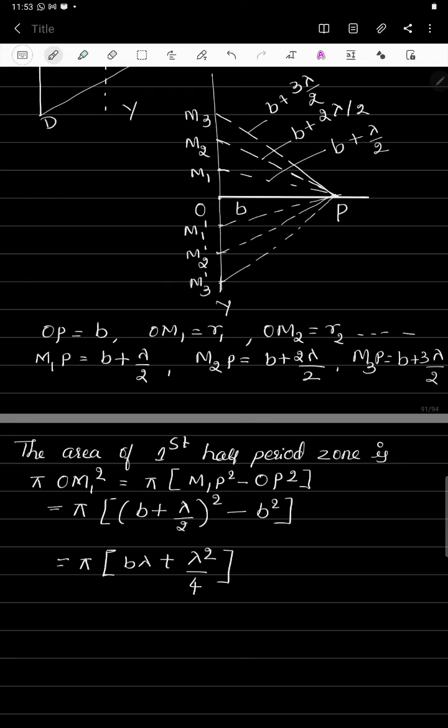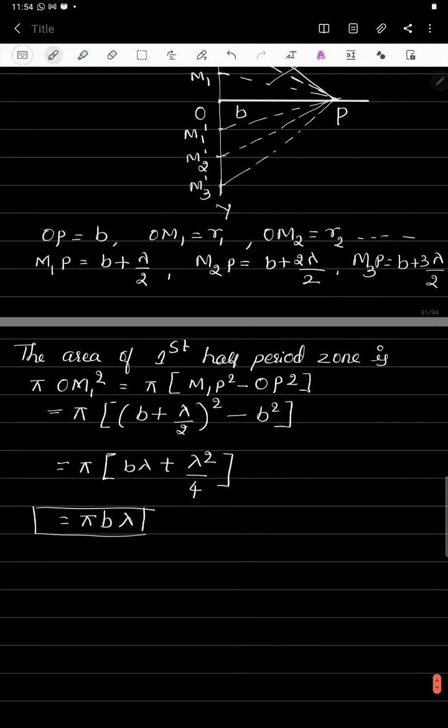In this bracket, lambda, the wavelength of light, is very small, of the order of nanometers, and its square divided by 4 is a very small quantity. So we are going to neglect the lambda square divided by 4 term from that bracket, and you are left with only pi b lambda. So the area of the first half period zone is equal to pi b lambda.